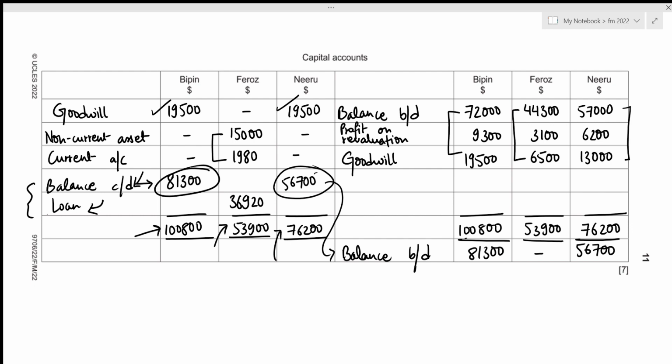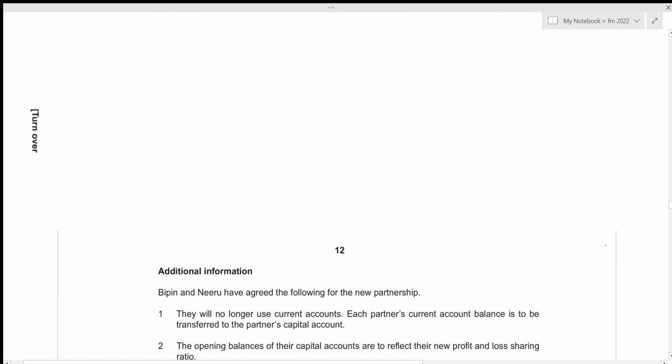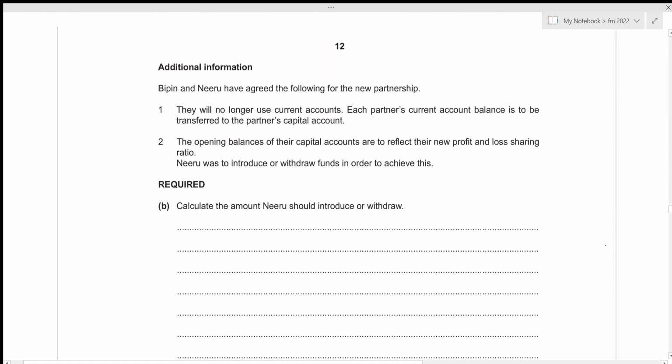Now we can move towards the second one. We are given additional information. Bipin and Niru have agreed the following for the new partnership. They will no longer use current accounts. Okay. Each partner's current account balance is to be transferred to the partner's capital account, and then the opening balances of their capital accounts are to reflect the new profit and loss sharing ratio.